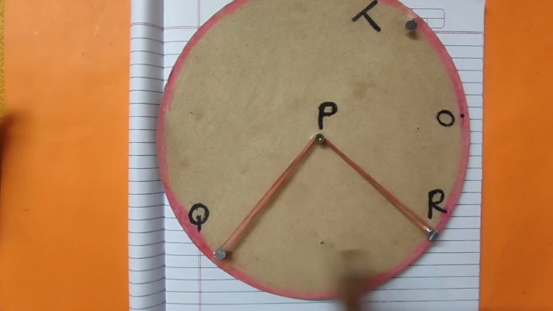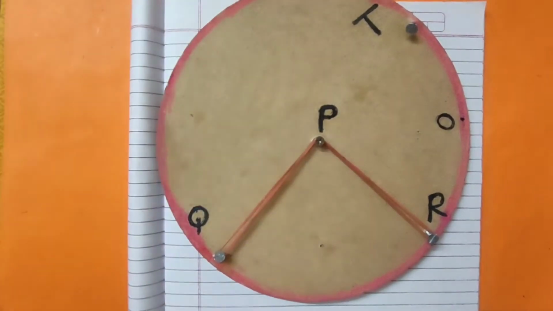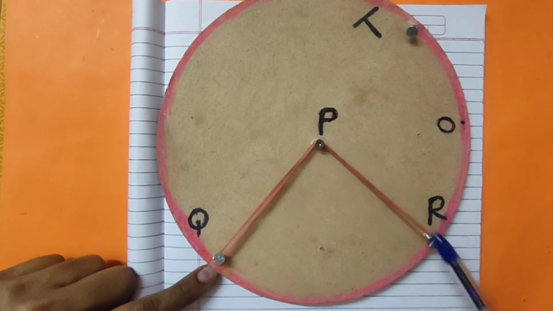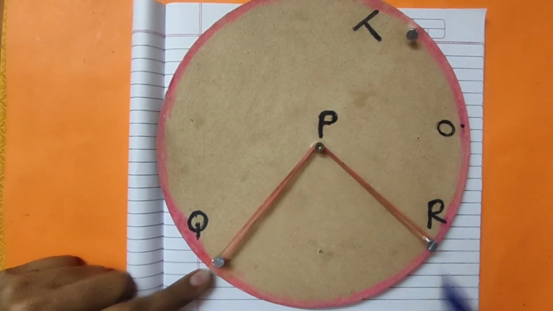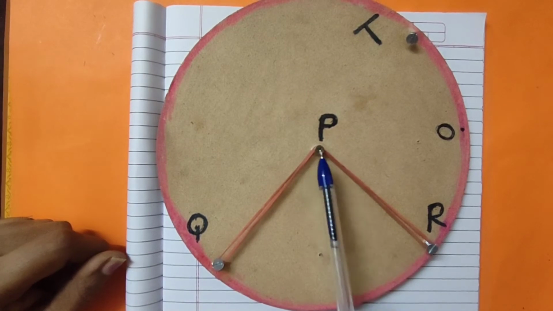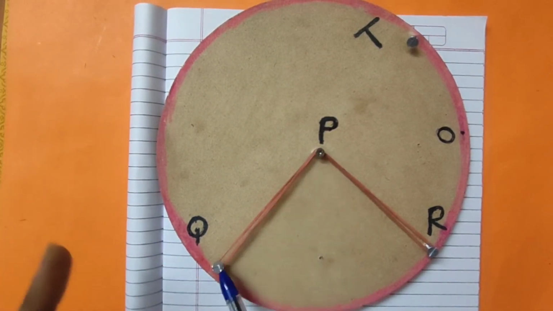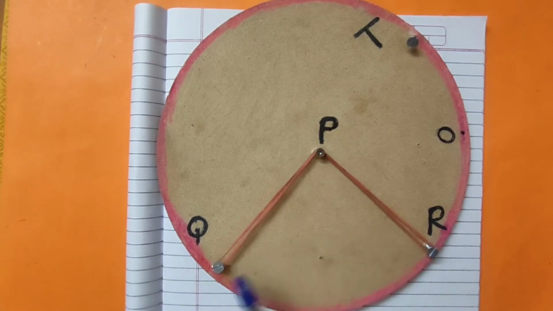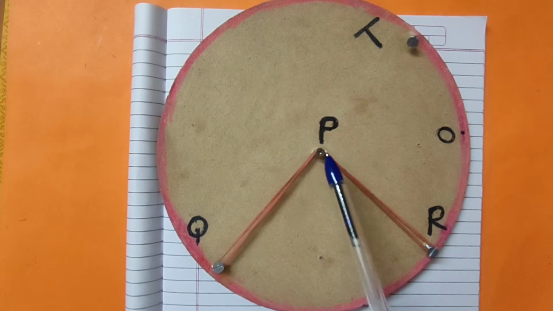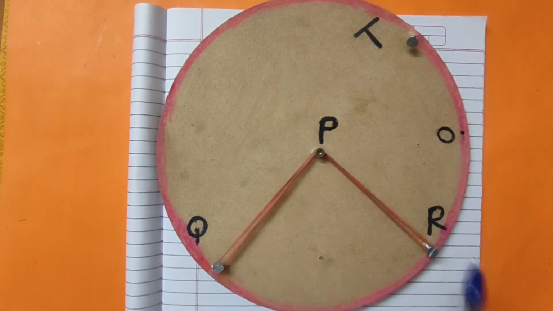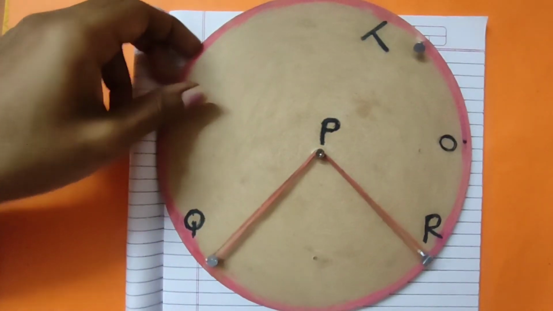Right? Can you see an angle here? Yes. What is the angle name? QPR. This angle is said to be a central angle because it includes the center of the circle. Okay, can you see QPR is a central angle because we have the center of the circle, that is point P. Clear?